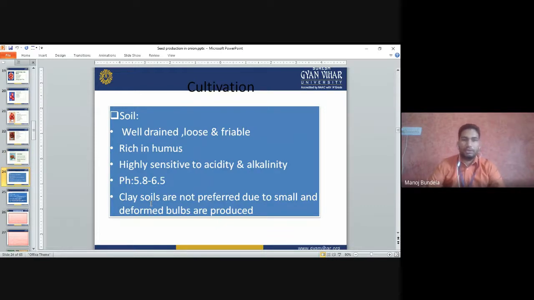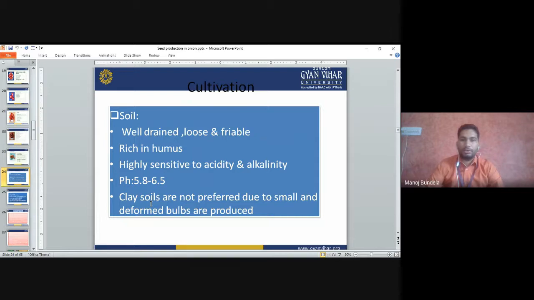Next is cultivation. So soil. It requires well-drained, loamy, loose and friable soil, rich in humus, and it is highly sensitive to acidity and alkalinity. It is sensitive if the soil pH is less than 5.8 or more than 6.8.